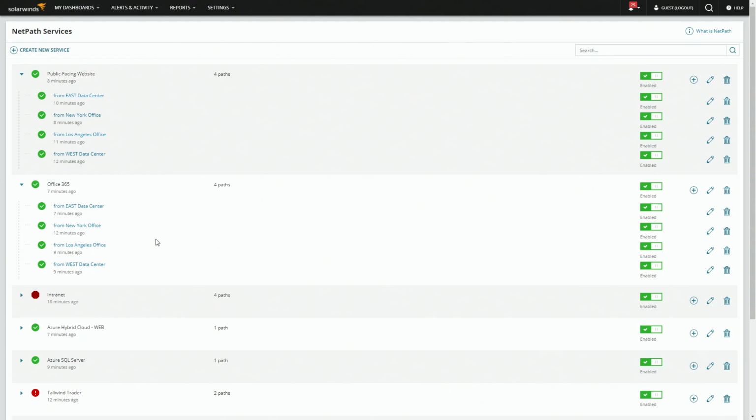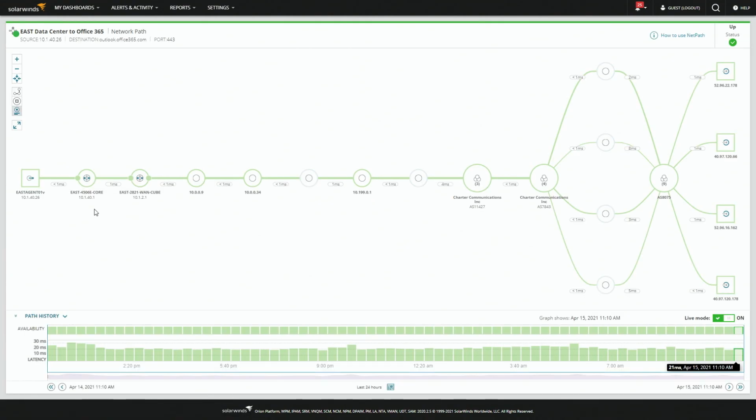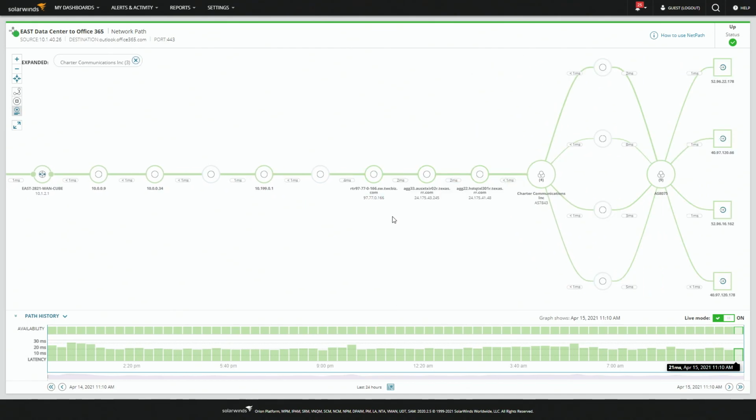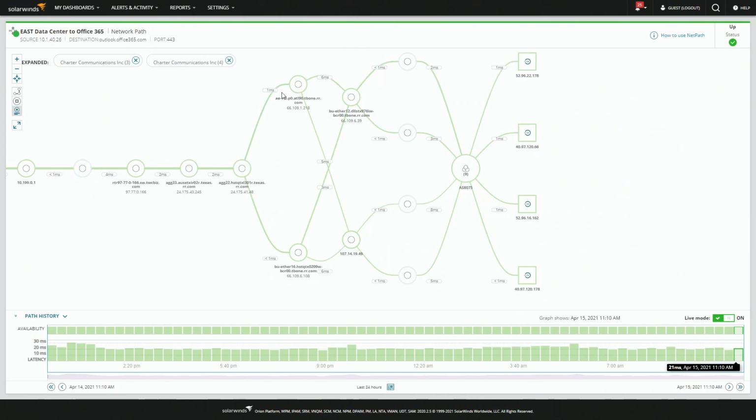Yeah, and we talk to a lot of customers who have legacy environments where they'll have MPLS networks and pay for really expensive internet pipes at their data centers, but everything comes back to the data center before going out to the internet. Understanding that latency, both through your network and then out to whatever public service, is incredibly important. Office 365 is an excellent example. The adoption rate on the now Microsoft 365 is insane. But if Charter Communications, and I'm sorry we're picking on Charter, there's nothing wrong with them specifically, they just happen to be here in the demo, makes a change anywhere in here, I will get a notification if I just turn the alert on, saying, hey, path changed.